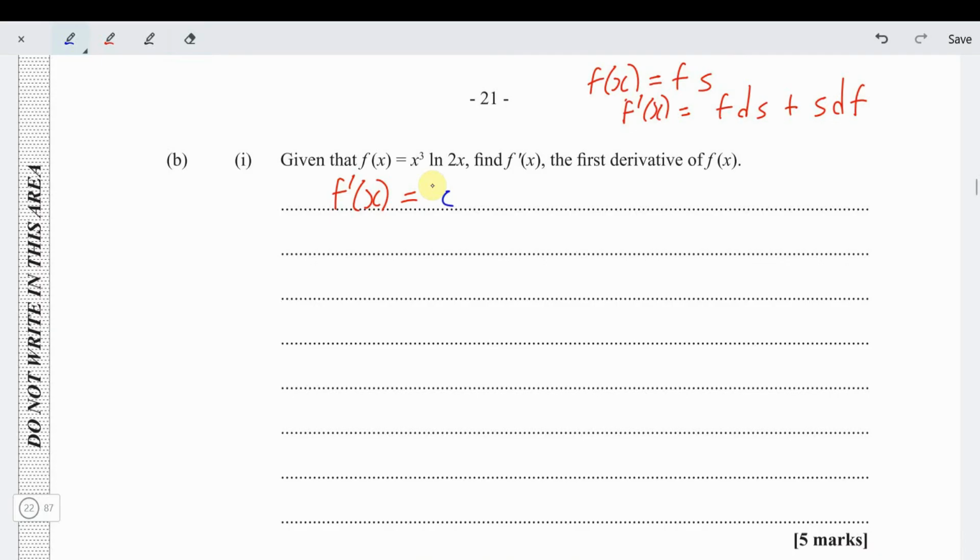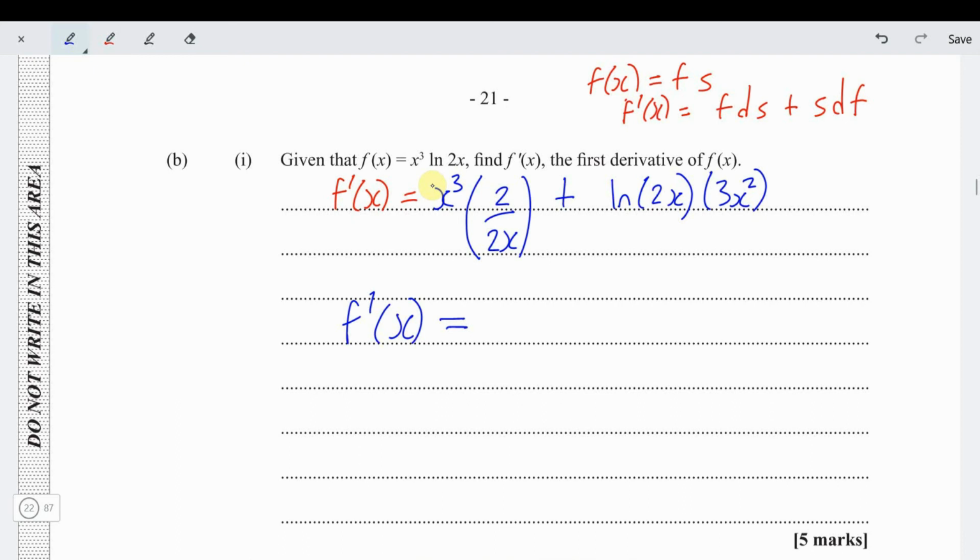So this is what we're going to do. We keep the first, x cubed. Now multiply it by the derivative of the second. When you differentiate ln 2x, it becomes 2 over 2x. Plus, you keep the second, ln 2x, then you multiply it by the derivative of the first, 3x squared. So f prime of x is equal to, now 2 over 2x is just 1 over x.